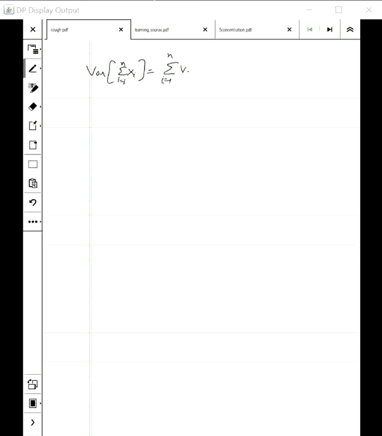This formula holds true if these random variables are pairwise independent, which was the case for us.